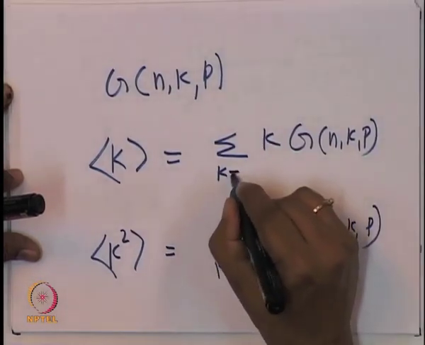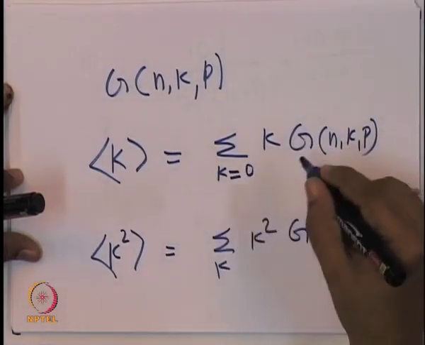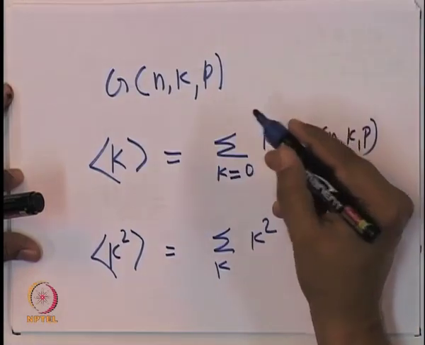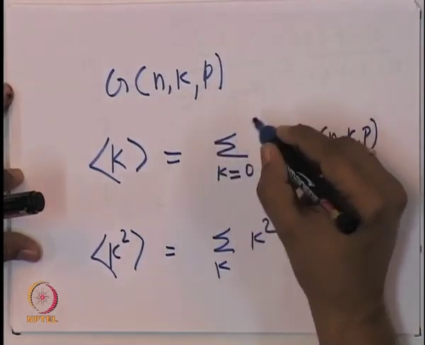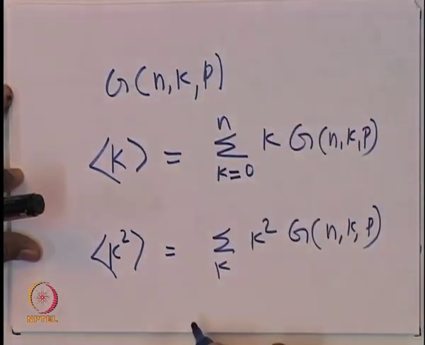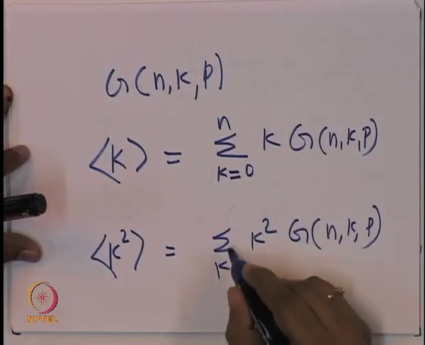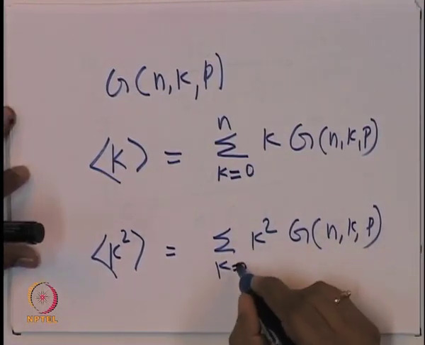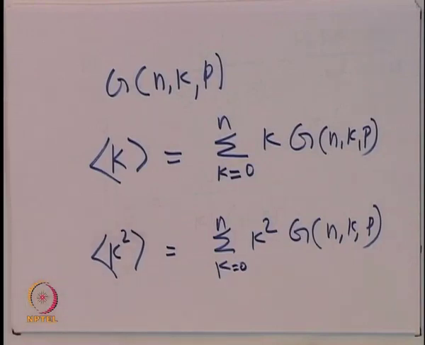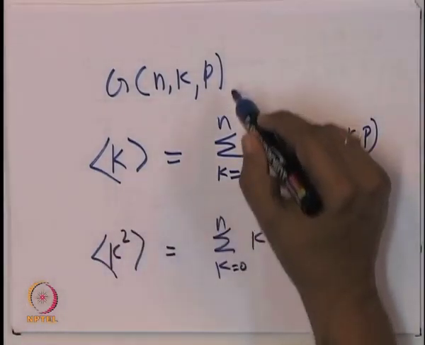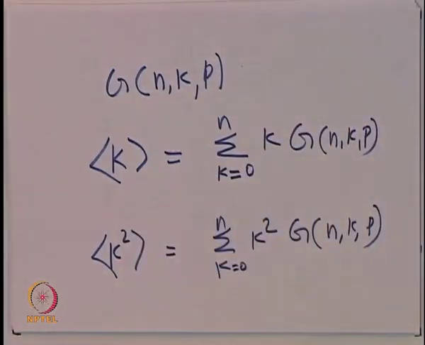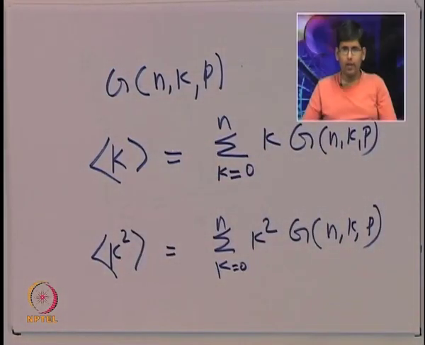This runs from 0 to, in principle, infinity if you want, or whatever there are n. In this case, this runs to n. So, here k is 0 to n. If you have this, we can calculate k average and k square average, and then variance and all that.